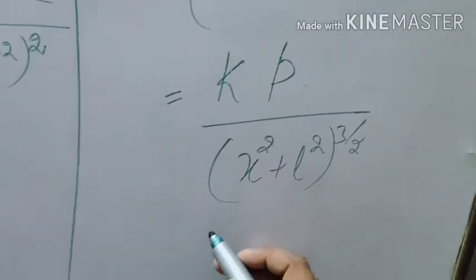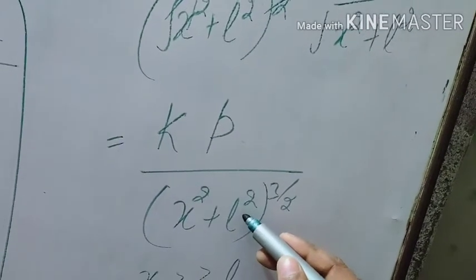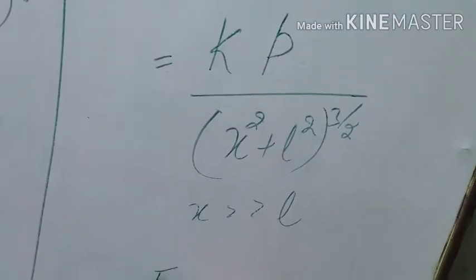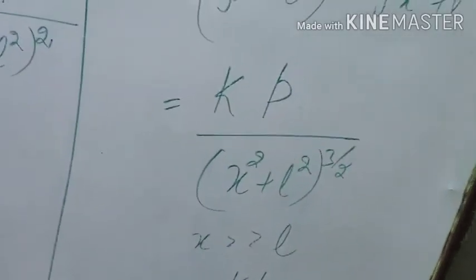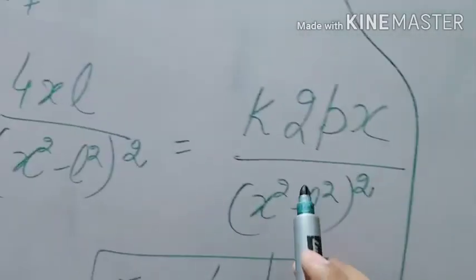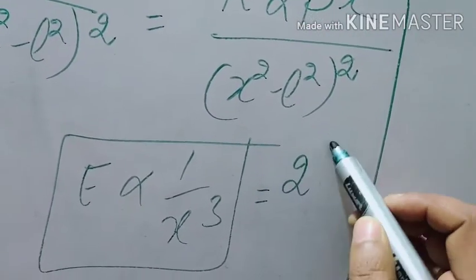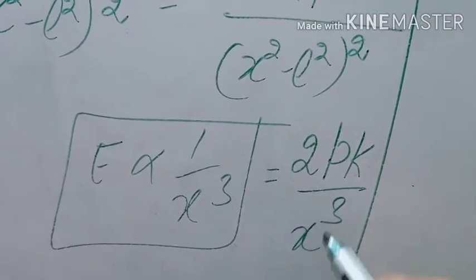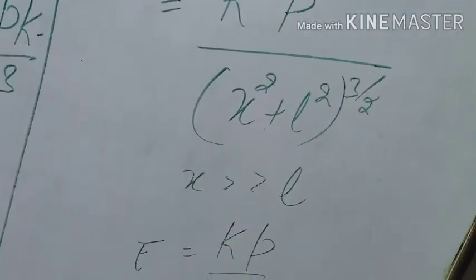Again for a short dipole, when X is very much greater than L, let us put this L equal to 0. Then the square will cancel with the square. Again this will be equal to Kp by X cube. The electric field due to a short dipole on the axial line is 2Kp by X cube, and here it is Kp by X cube.